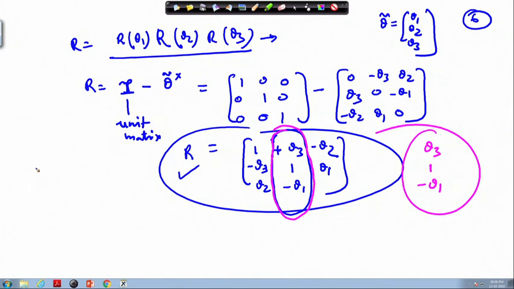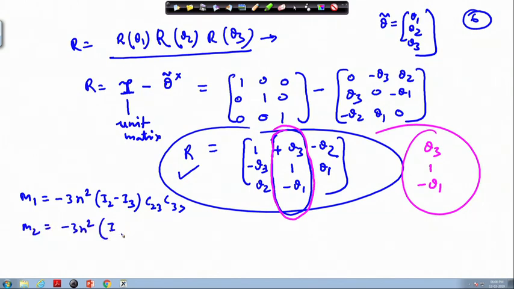Okay. Once we have got this, the rest of the things will be straightforward, and also for the small angles similarly, in the inertia term, this gravity gradient term will be getting terms like m 1 equal to 3 n square I 2 minus I 3, then C 2 3 times C 3 3, and m 2 equal to minus 3 n square I 3 minus I 1 times C 1 3 times C 3 3, and m 3 we get as minus 3 n square I 1 minus I 2.